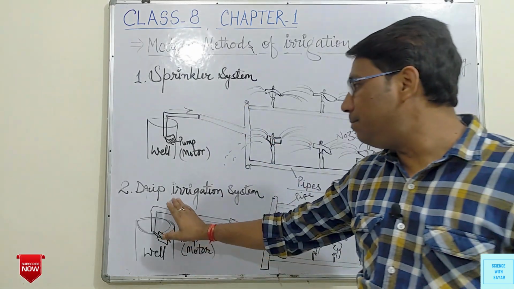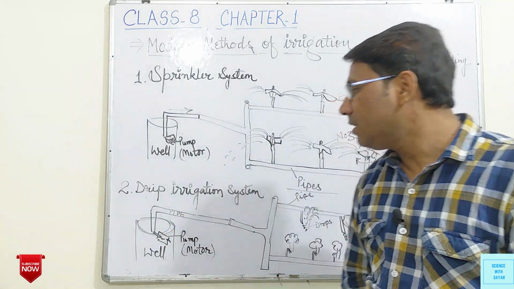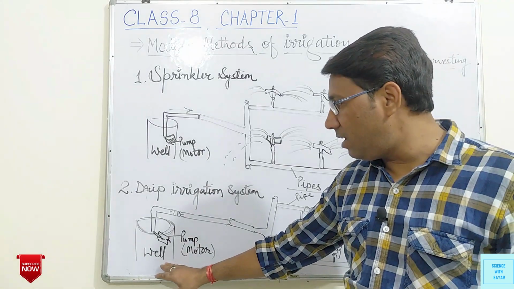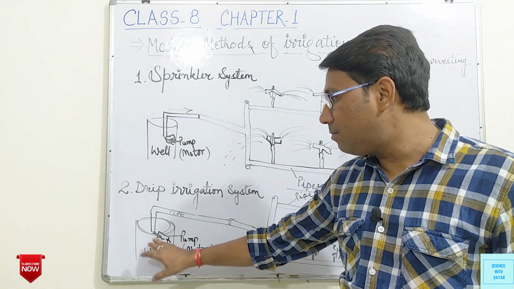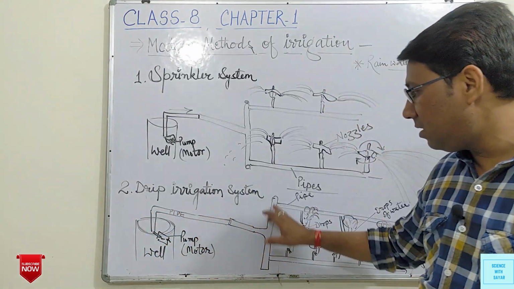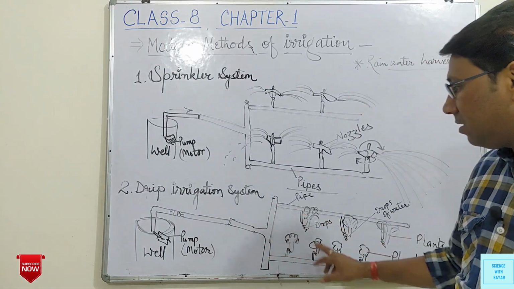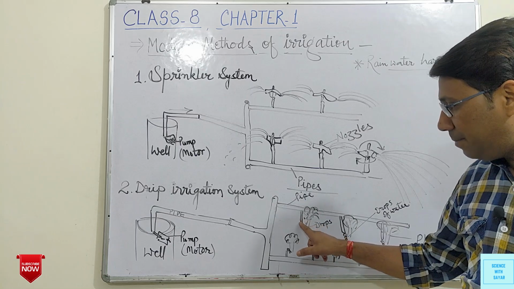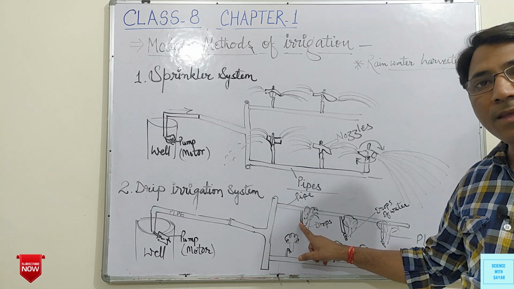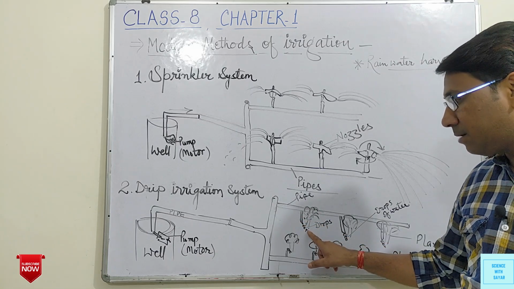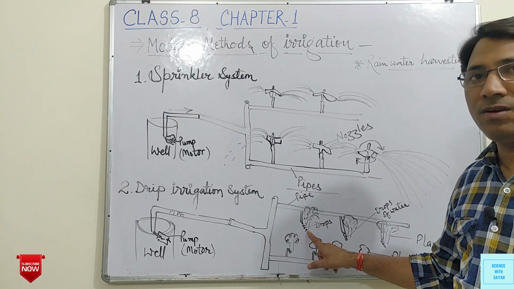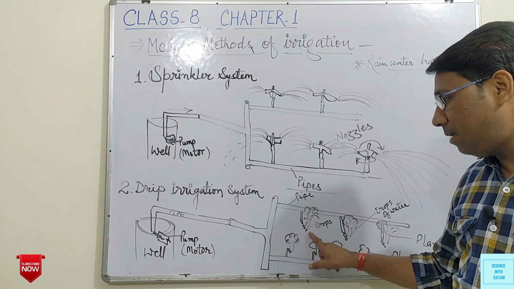Second is drip irrigation. In this system, there is a well, motor, and pump, water is pumped out, and through small distributaries or small pipes, very thin pipes, are left near the base, near the roots of the plants.